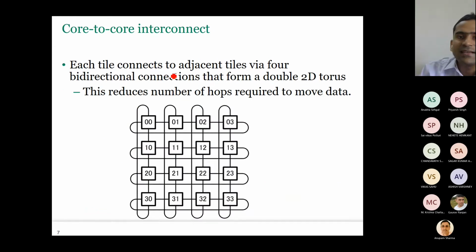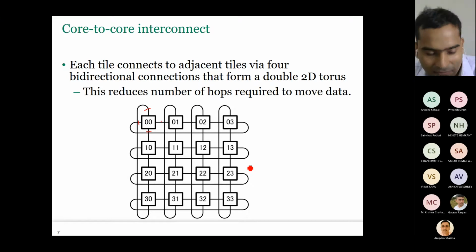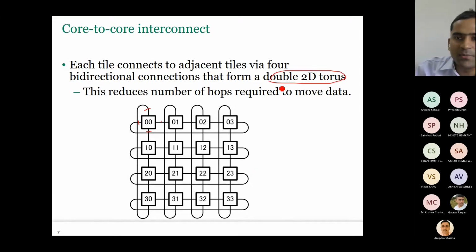Now each tile connects to adjacent tiles by 4 bidirectional connections. So how many connections does it have? 1, 2, 3, and 4. This is not a figure for the Tenstorrent chip. This is just a figure for a two-dimensional torus. I took this figure from somewhere else just to tell you what a 2D torus is. So once you have two-dimensional connections, and each tile has 4 connections, this is the way it forms.